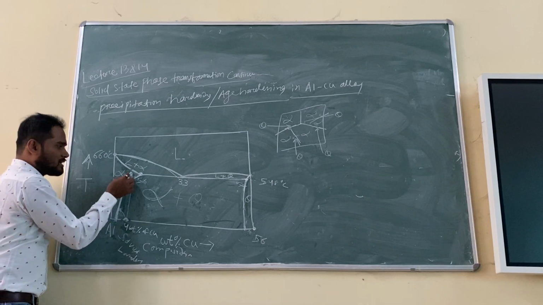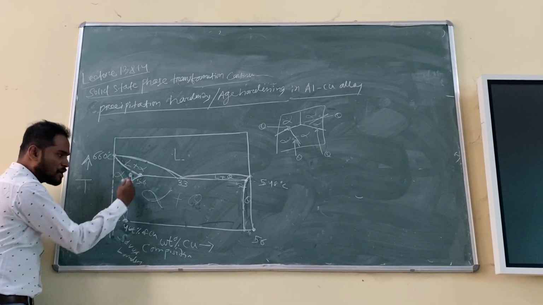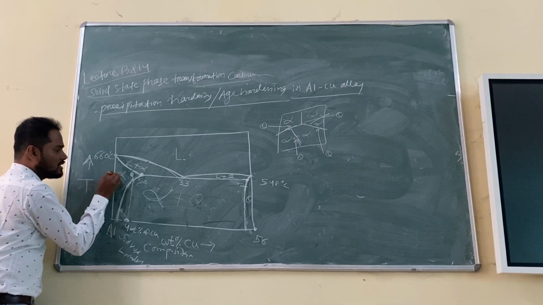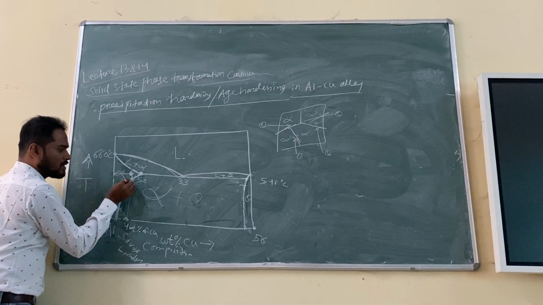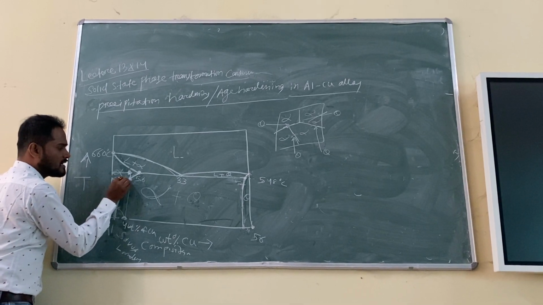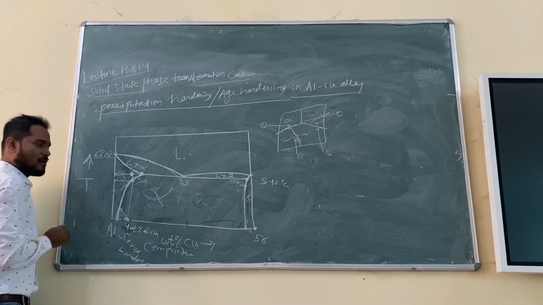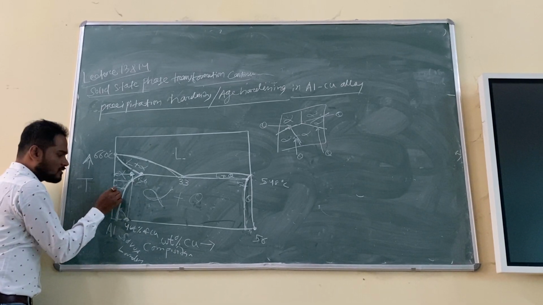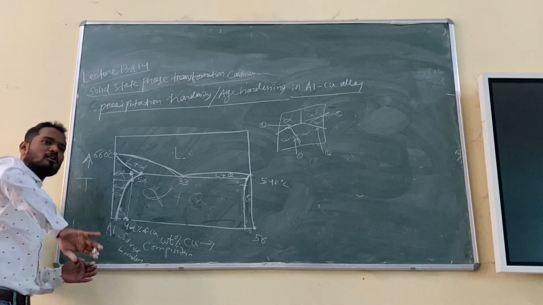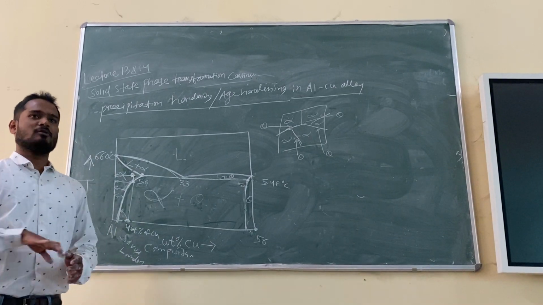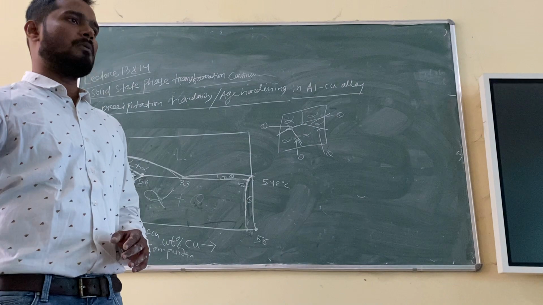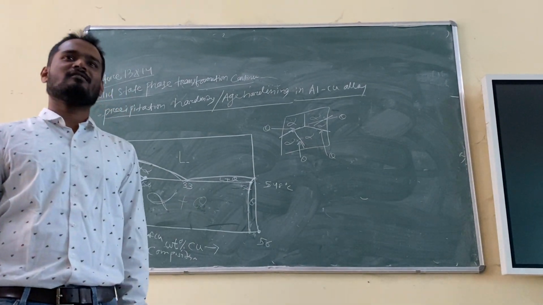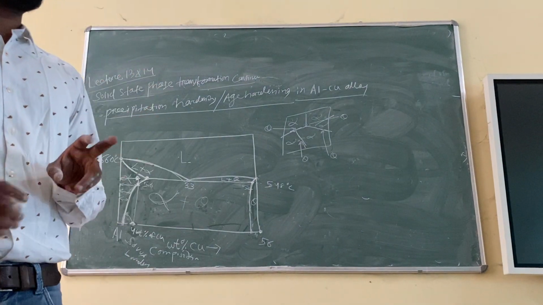But with the same amount of copper, you are reducing the temperature. So the solubility limit at this temperature will be less. You can see the initial solubility limit is this much, but at this temperature, is the solubility limit less or higher? Less. Again you are going down, so the solubility limit will again be less. So the more you go down, the more copper will come out from the aluminium. If more copper comes out, it will form more theta. More precipitates will be there. Up to this it is clear, I think. Yes, sir. Right?